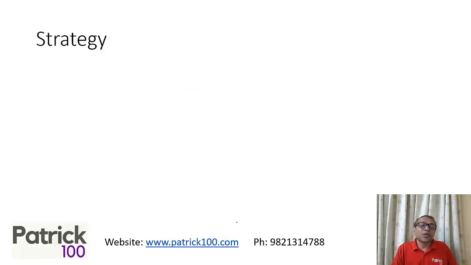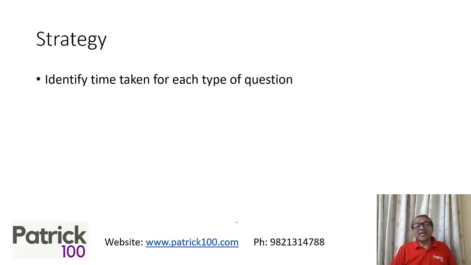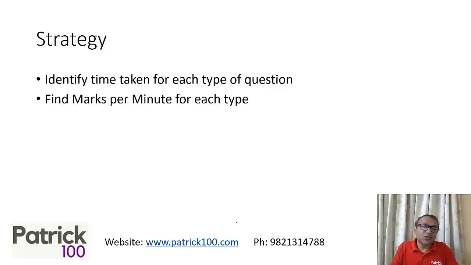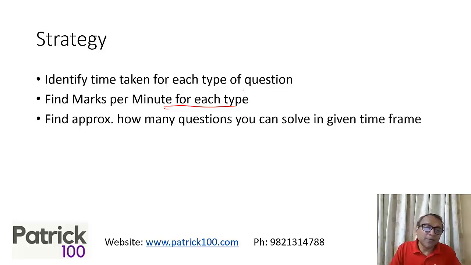The strategy in the exam is to identify time taken. Normally, you take more time for DI, or less time for DI, or more time for DS, less time. So try to find the time taken for each type of question: for DI, for maths, for DS. Find marks per minute for each type of question. Are you scoring more marks in mathematics, DI or DS? Try to focus on those areas where you get more marks per minute.